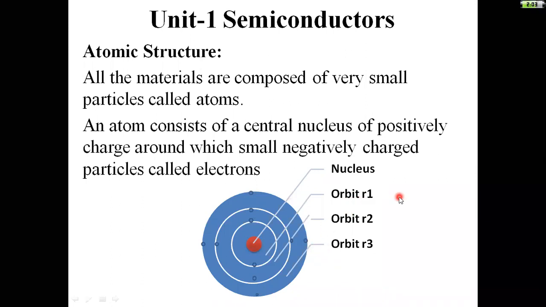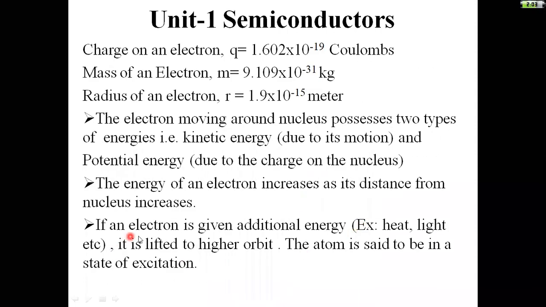Like that, if an electron is given additional energy in the form of heat, light, or electromagnetic radiation, it is lifted to a higher orbit. The atom is said to be in an excited state.